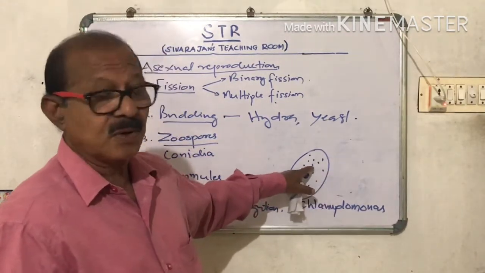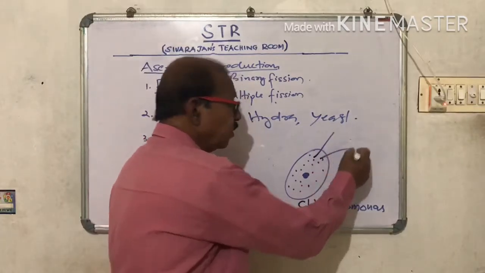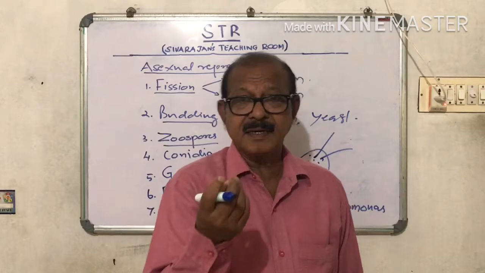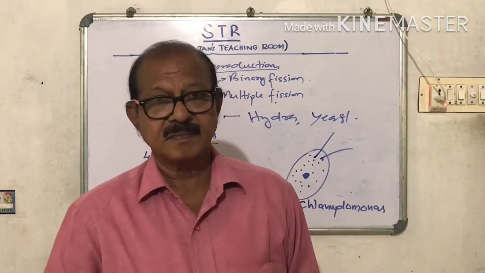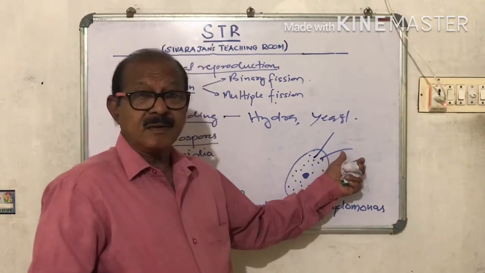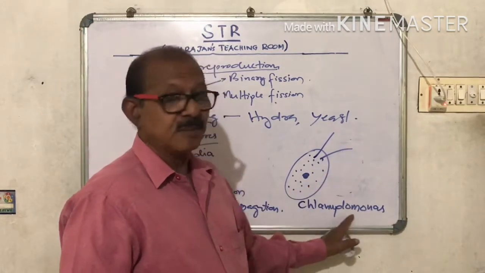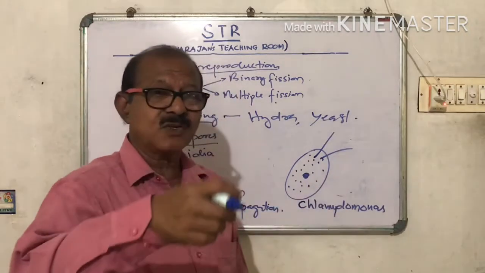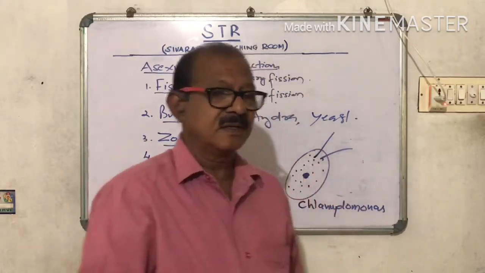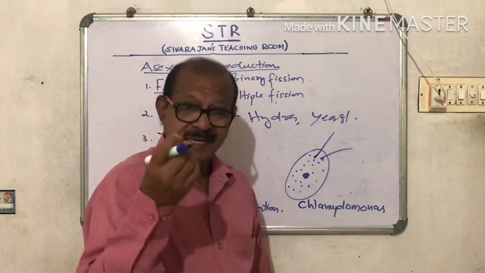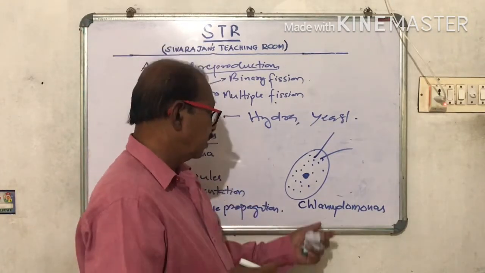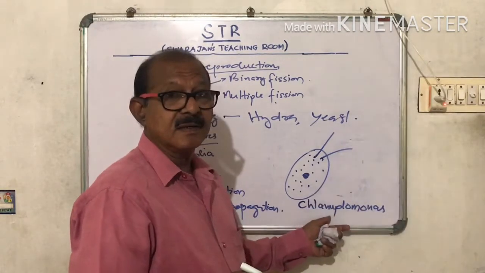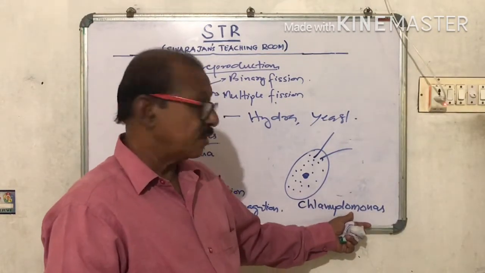You must have seen the green colored water in some ponds. The green color of the water is due to the presence of chlamydomonas in immense numbers. If we take a drop of this water and examine it under the microscope, you can see thousands of these green colored organisms called chlamydomonas.